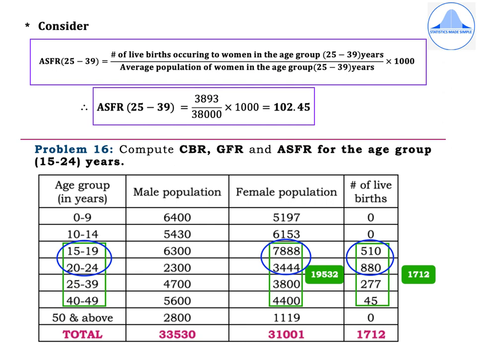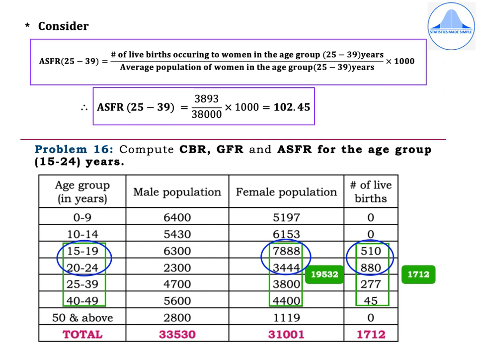Now, they have only asked us to find out ASFR for a specific age group, that is 25 to 39 years. So, write the formula for ASFR as: consider ASFR within brackets 25 to 39 is equal to number of live births occurring to women in the age group 25 to 39 years divided by average population of women in the age group 25 to 39 years into 1000.